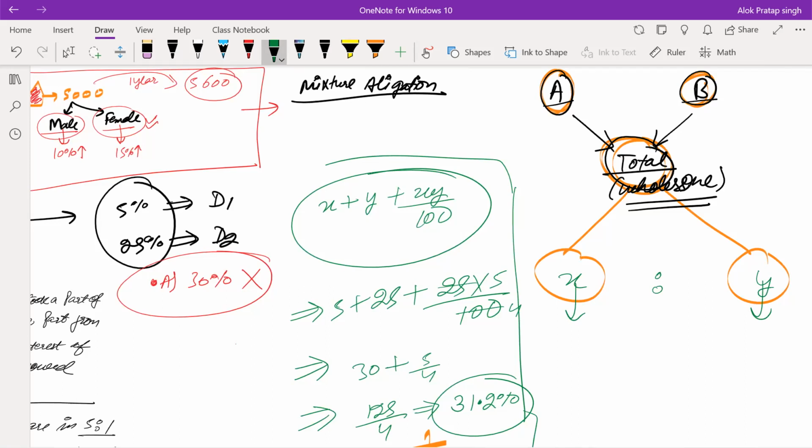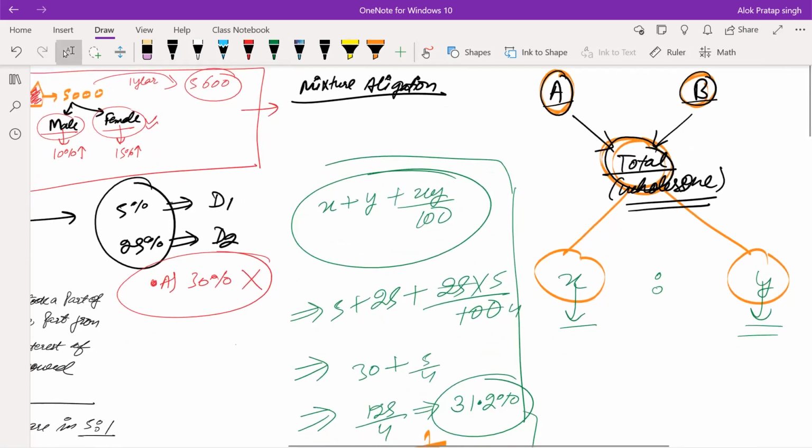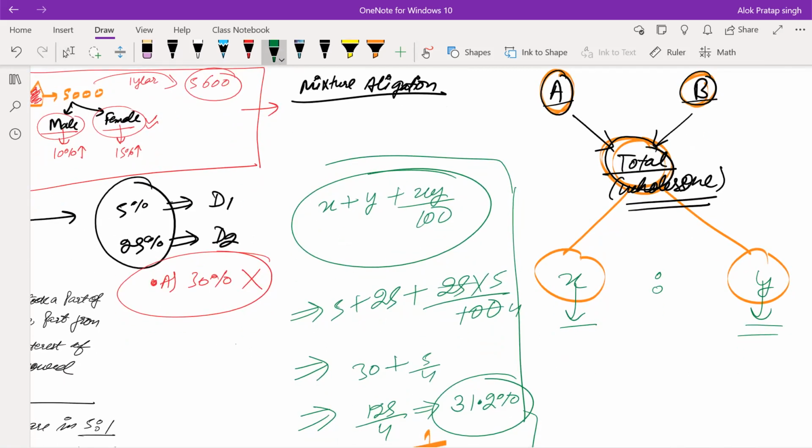Second thing we need to understand about these two values is what these values will represent. If I say, let's just say, this is the male percentage increase, right? Male percentage increase, it is female percentage increase, right?